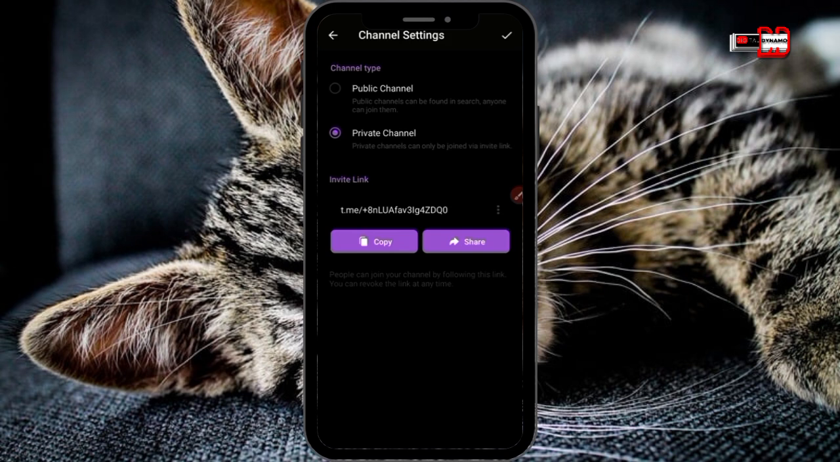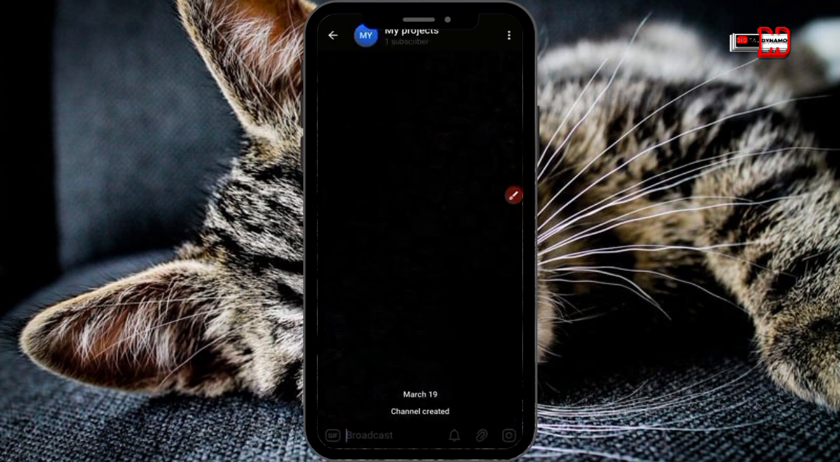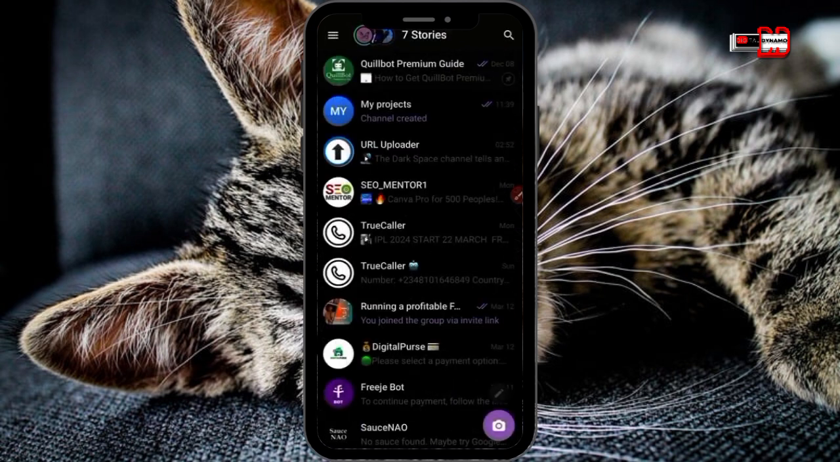Then you click on the tick button again. It's not necessary for you to add people, but if you want to be sharing your design with people, you can go ahead and add them. Just tap on this arrow down here. Now that you are done creating your channel, since you have created a Telegram channel called My Project, this is your channel here.